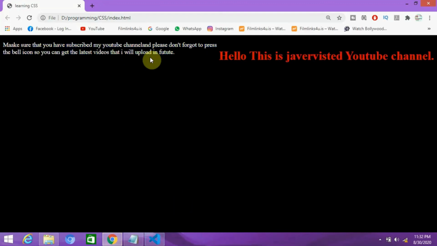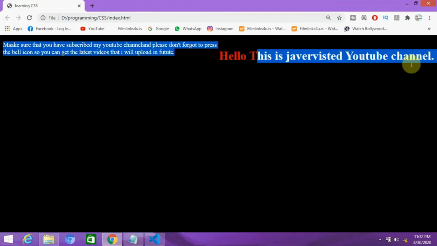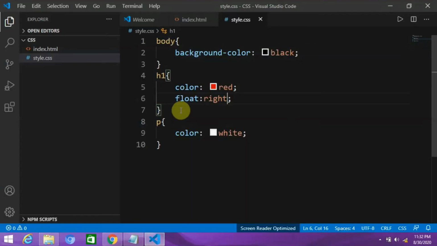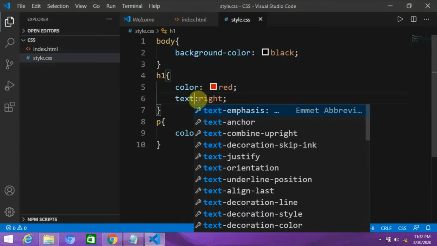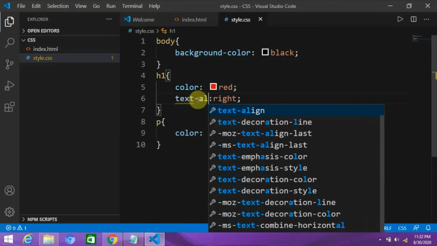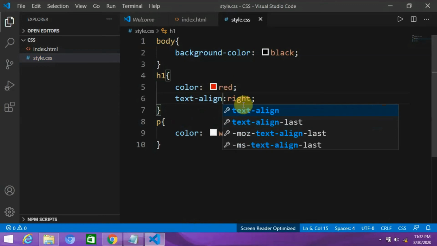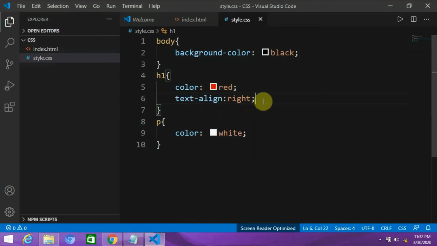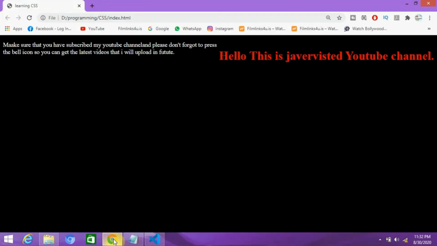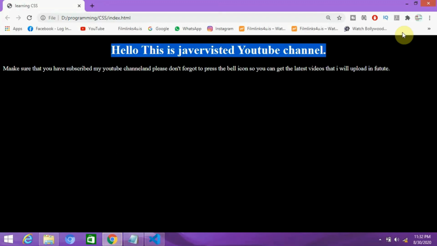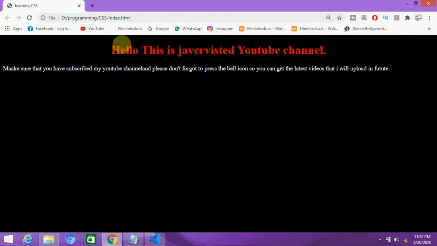But if you want to make your text in the center, then what will you use? We will use text align. Let me show you. Text align. I just made a mistake, I apologize for that. Text align center. Let me change it from right to center. Okay, that's good. Let me reload this. Here you can see our code is working really good. Now our text is in the center.